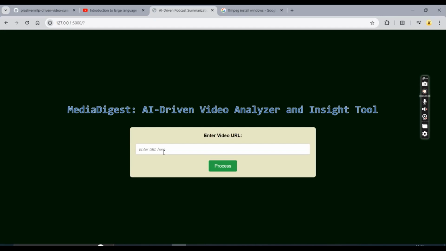That would be a better way to showcase the number of people talking and what conversation is actually happening, and on that basis we can perform summarization and other operations. So for that I'll be taking some time, and I guess I can turn this project into something which can really be helpful for people in a real-world application.